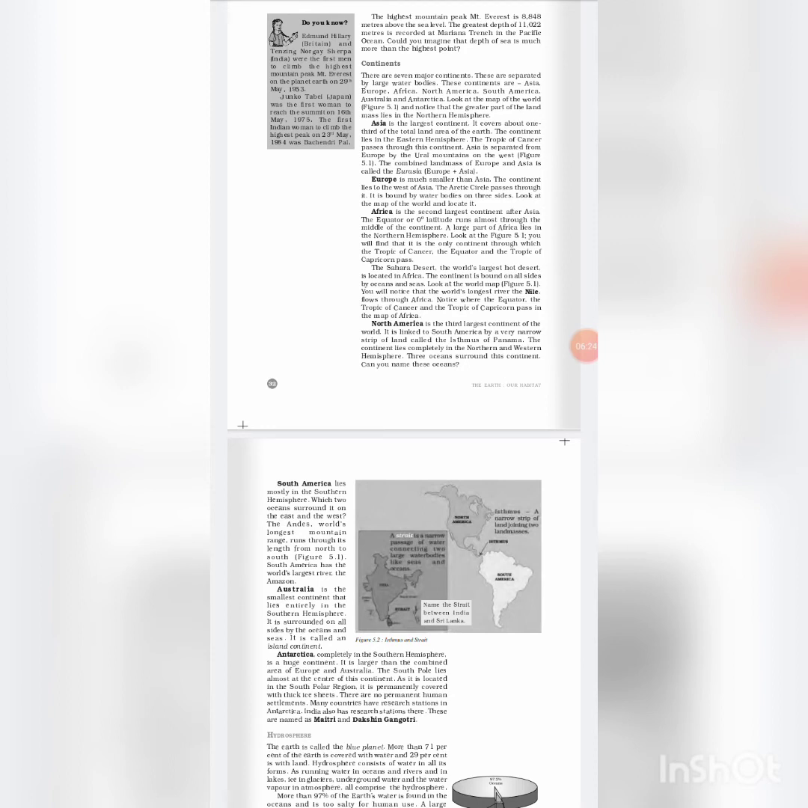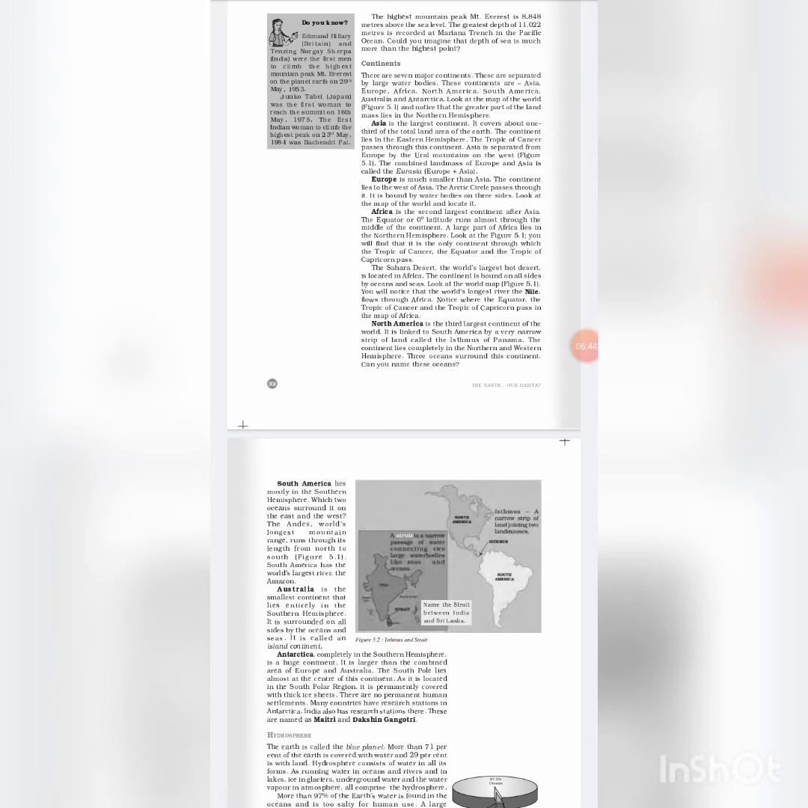Australia, the smallest continent, lies entirely in the southern hemisphere. It is surrounded on all sides by the ocean and seas. It is called an island continent.